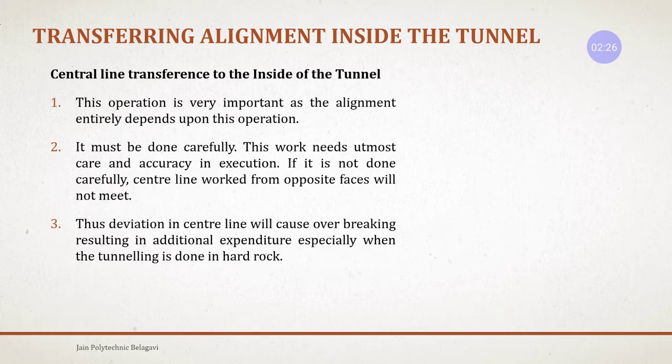The work needs utmost care and accuracy in execution, and if it is not carefully done, then the center lines worked from the opposite sides will not meet. When you are starting the tunnel excavation from the two sides, they have to meet at a center point, right? And the dimensions and the sections of those tunnel sections should be the same and match each other. If the alignment is changed, they may not meet at the same position as they are to be met.